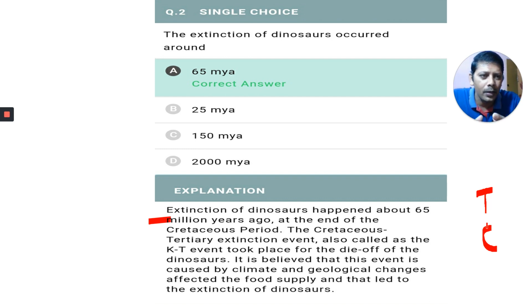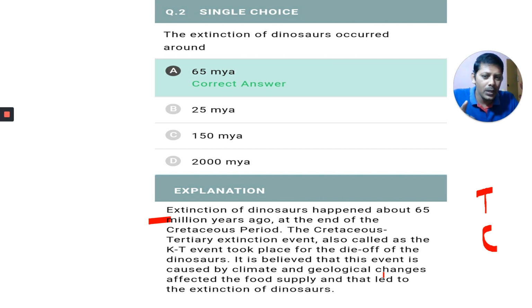You must have an understanding of the table in the state textbook, the AP second year zoology state textbook. You have one tabular form in evolution that is very important. Whether you are reading the NCERT textbook, that table is very important, and there you learn Cretaceous and everything. The Cretaceous-Tertiary extinction event is also called the KT event. It took place for the death of the dinosaurs. All the dinosaurs died off at that time.